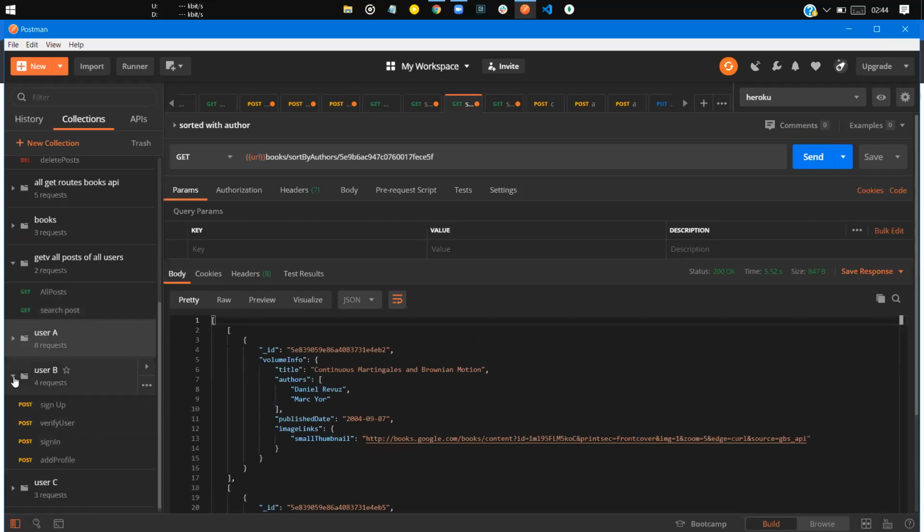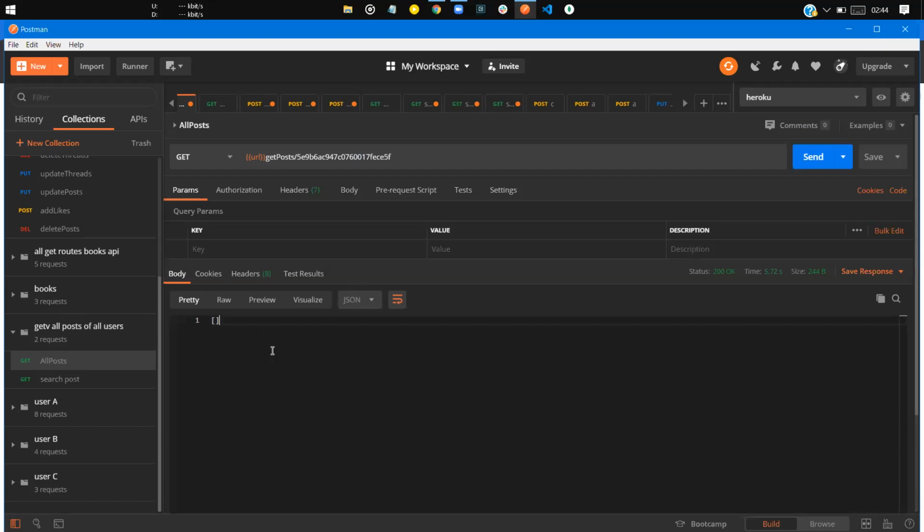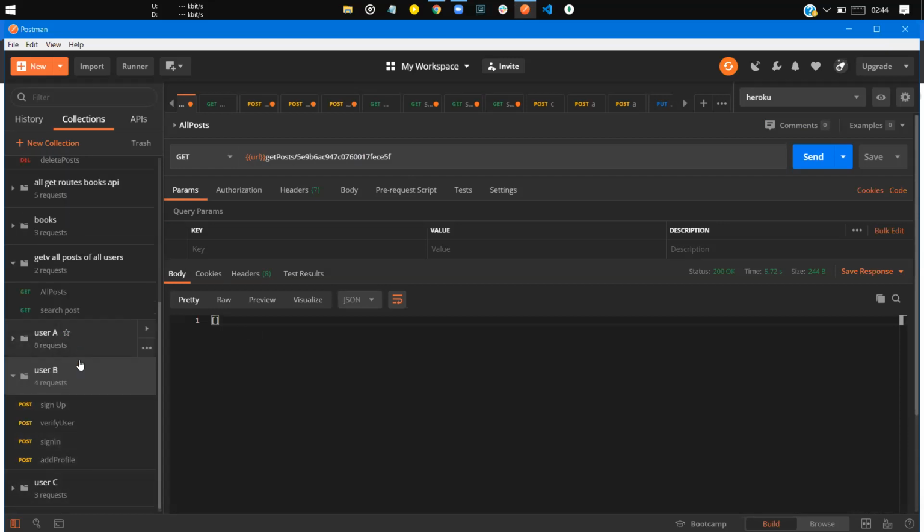Now if I want to see all the posts, it would show me nothing. Why? It's an empty array because you haven't followed anyone from user A. You are followed from user B to user A. So if user A has posted multiple posts, and user B is following user A, then user B can see all the posts user A has posted. I think you have gotten this.